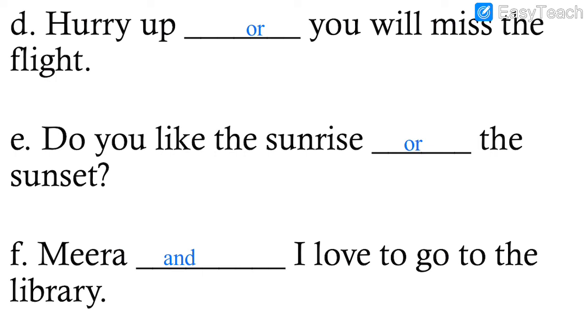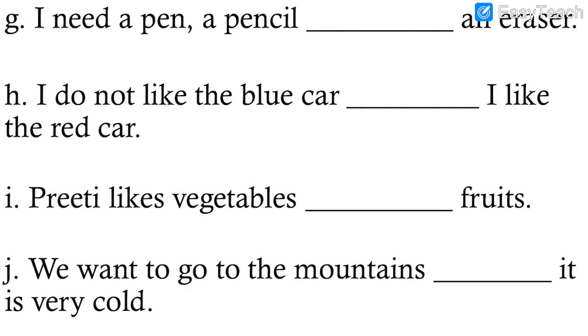Then after that number 7. I need a pen, a pencil dash an eraser. Pen, pencil and eraser, because three things are given. See, there are two commas. Now you cannot put any more commas. A pen, a pencil. Here also there will be one comma. A pen, a pencil and. Here we write "and" in the answer.